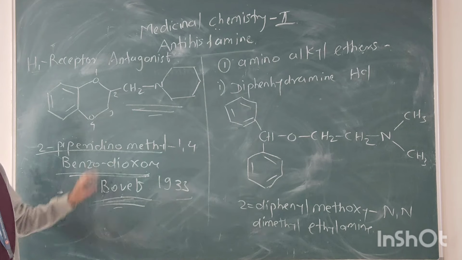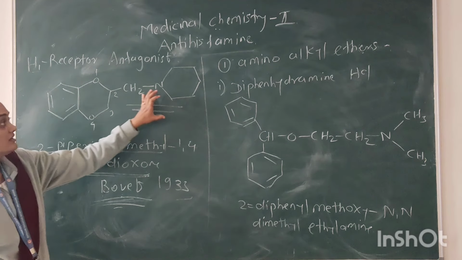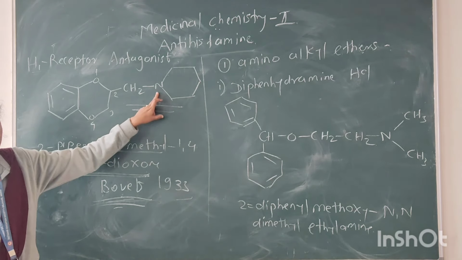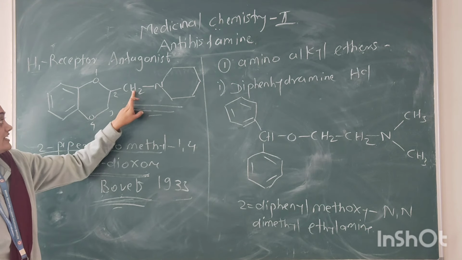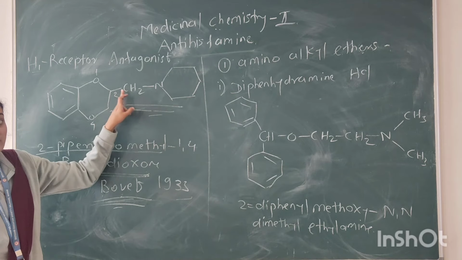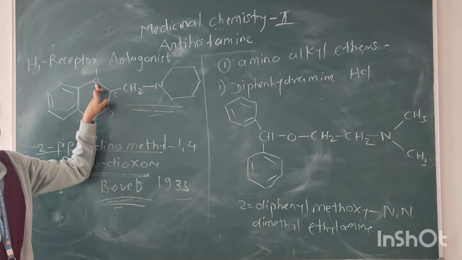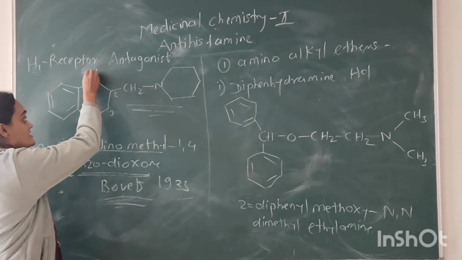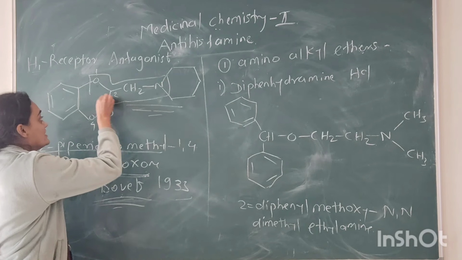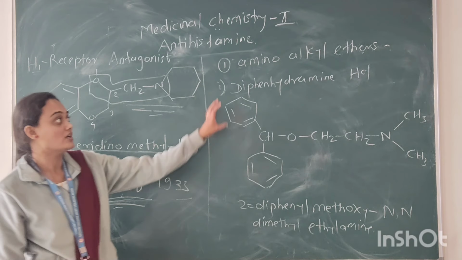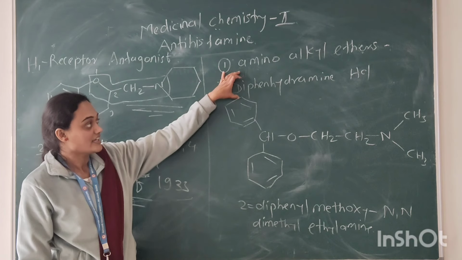In this, there is a basic amino nitrogen which is linked by two carbon moieties through a heteroatom. This is the basic nucleus used by scientists for the discovery of the other derivatives.